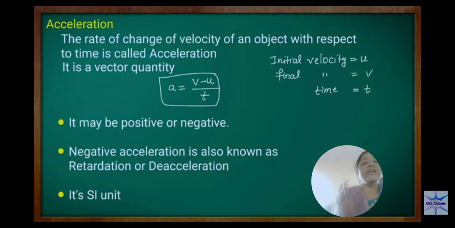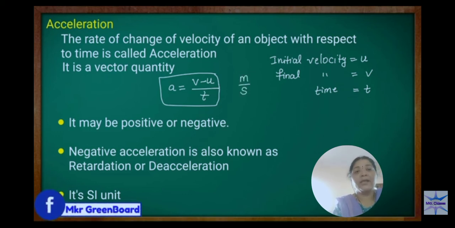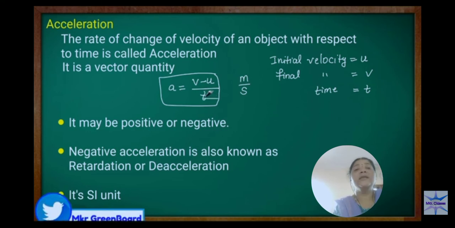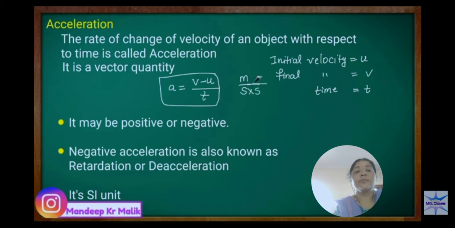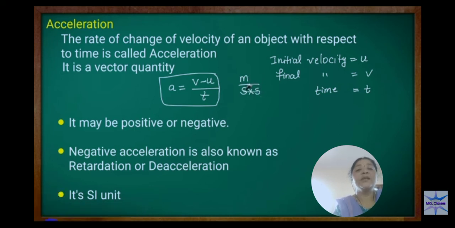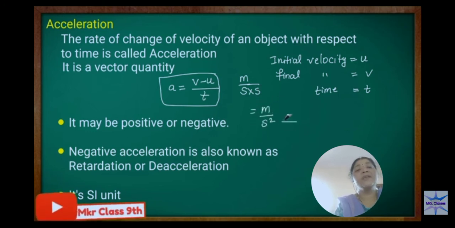SI unit. You can find the SI unit of acceleration from the formula. V minus u are both velocities. Velocity SI unit is meter per second. Divided again by time, we again have seconds. One more time we have multiplied with seconds. So this is meter per second square. This is the SI unit of acceleration, meter per second square.